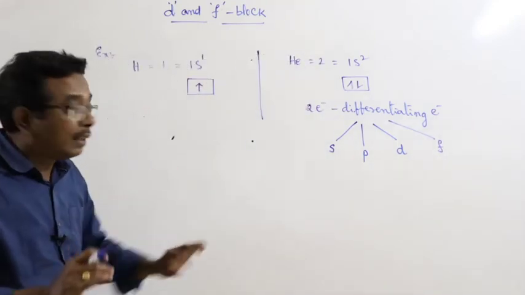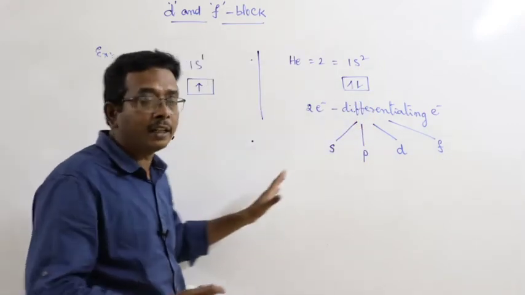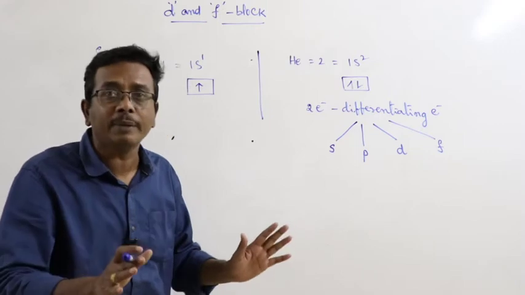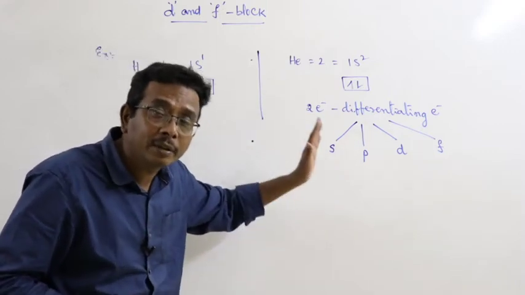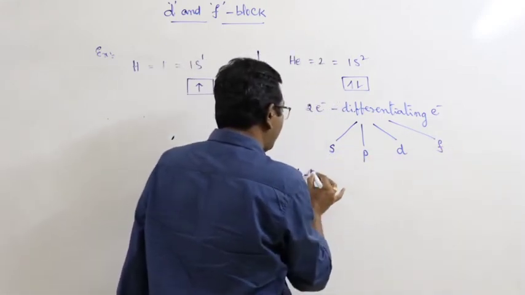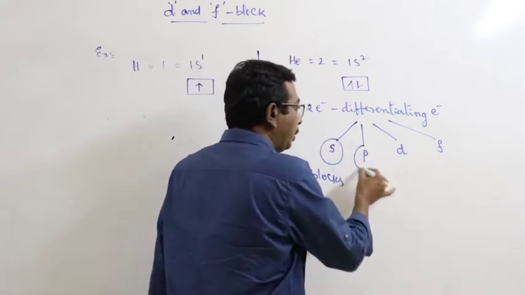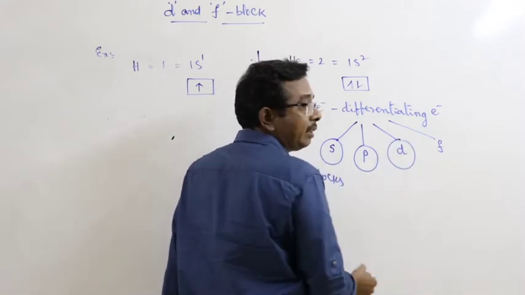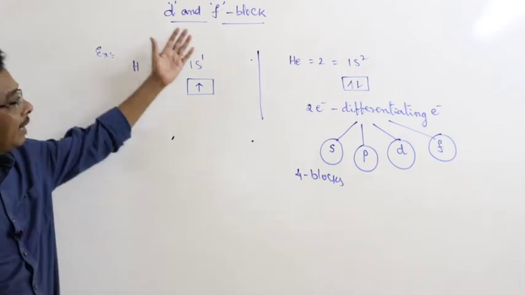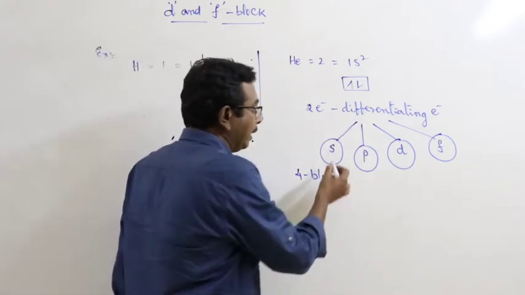So, based on the type of the subshell into which the differentiating electron enters, the total elements present in the long form periodic table, or modern periodic table, are divided into 4 blocks. What are they? s block elements, p block elements, d block elements and f block elements. But here the chapter name is d and f block elements. Okay. Look at here, s block elements.